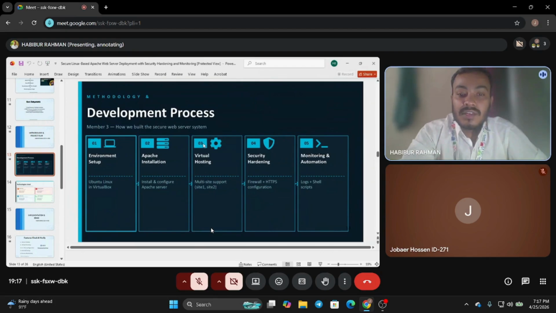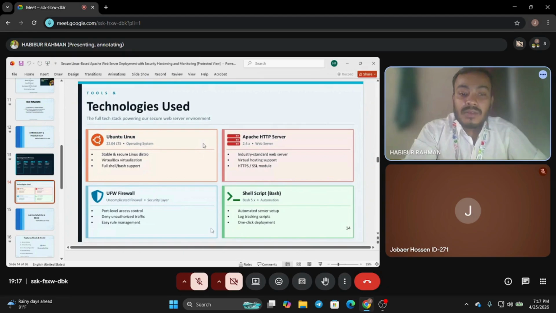Phase 4, security handling. For security, we configured the UFW firewall and set up HTTPS so that all communication is fully encrypted. Phase 5, monitoring and automation. Finally, we added real-time log monitoring and used a shell script to automate the installation and log tracking process.